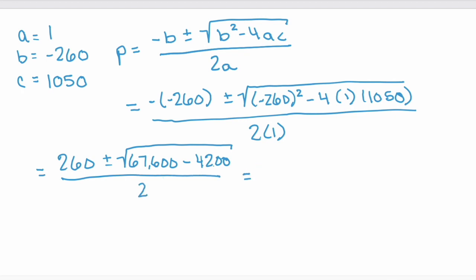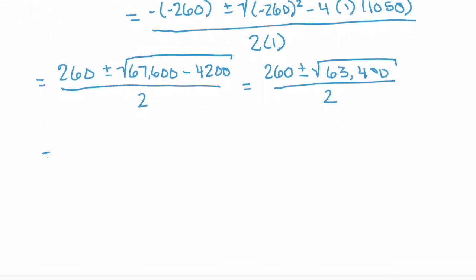We can combine those like terms inside the square root. We have 260 plus or minus the square root of 63,400 over 2.